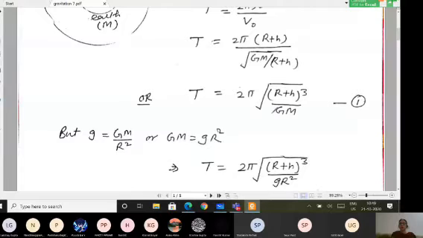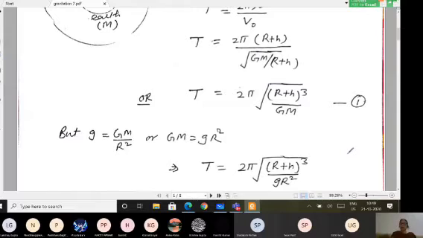I can replace this value of GM in the first equation for the time period of a satellite. So I get time period T equals 2 pi square root of (R plus h) whole cube divided by small g R square.